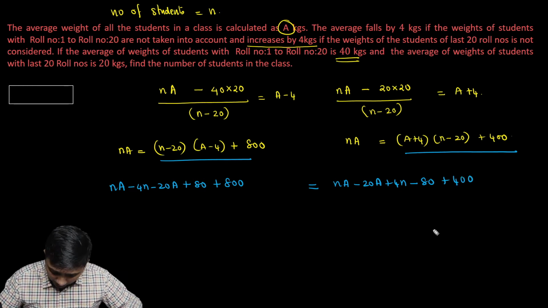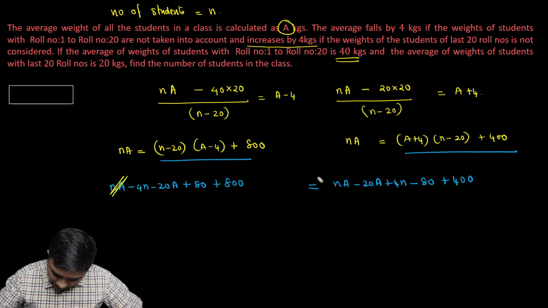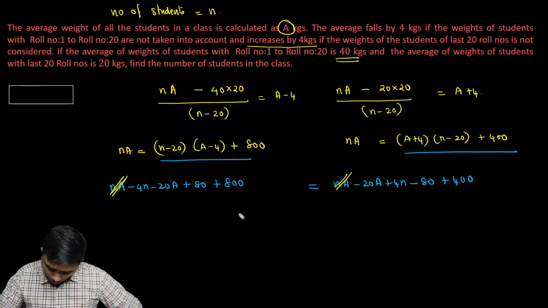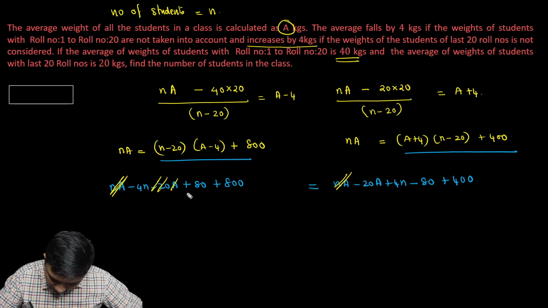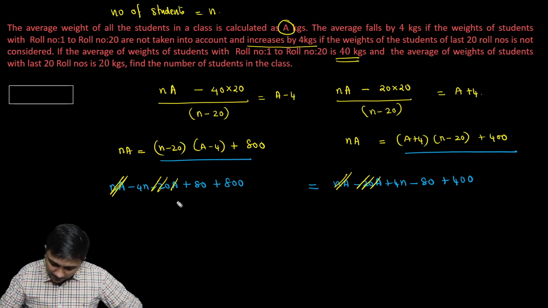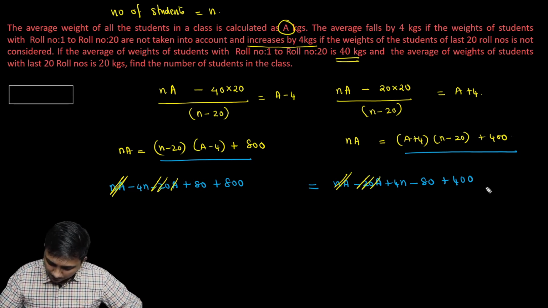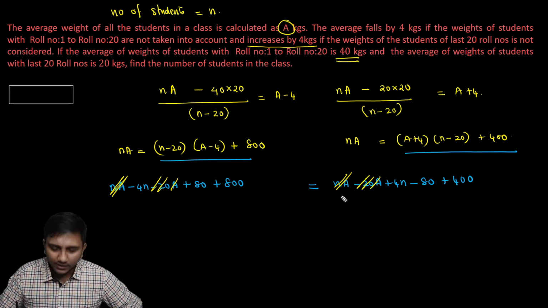Let's cancel whatever can be cancelled. I've got an nA and an nA, so let's get rid of that. We have an A term, minus 20A and minus 20A, so we can get rid of that as well. Now it is a linear equation with only one variable, n, which means we should be able to find the value of n, right? So let's do that.